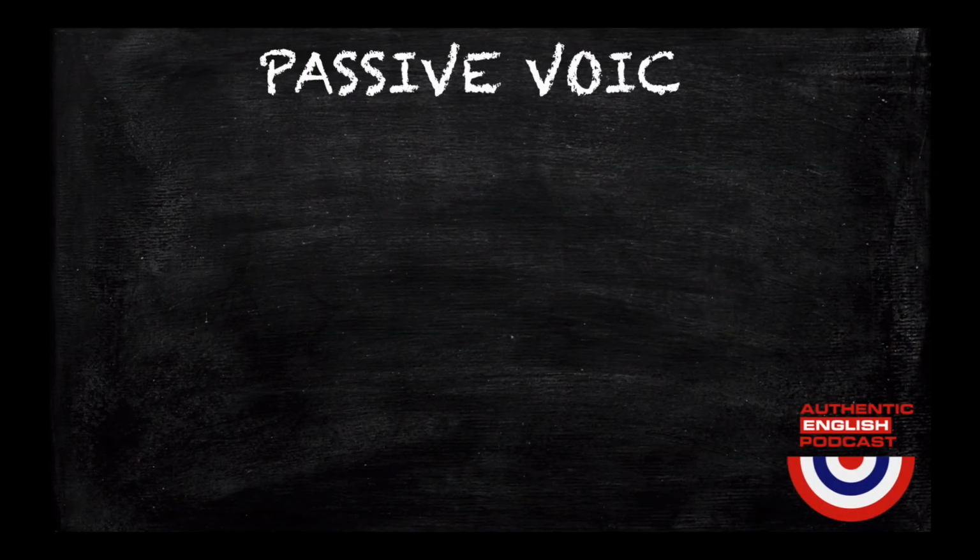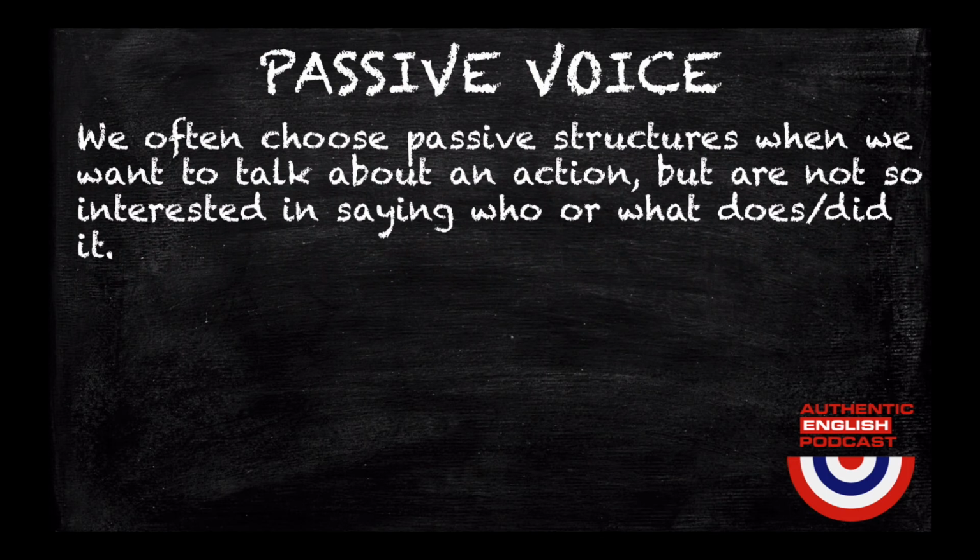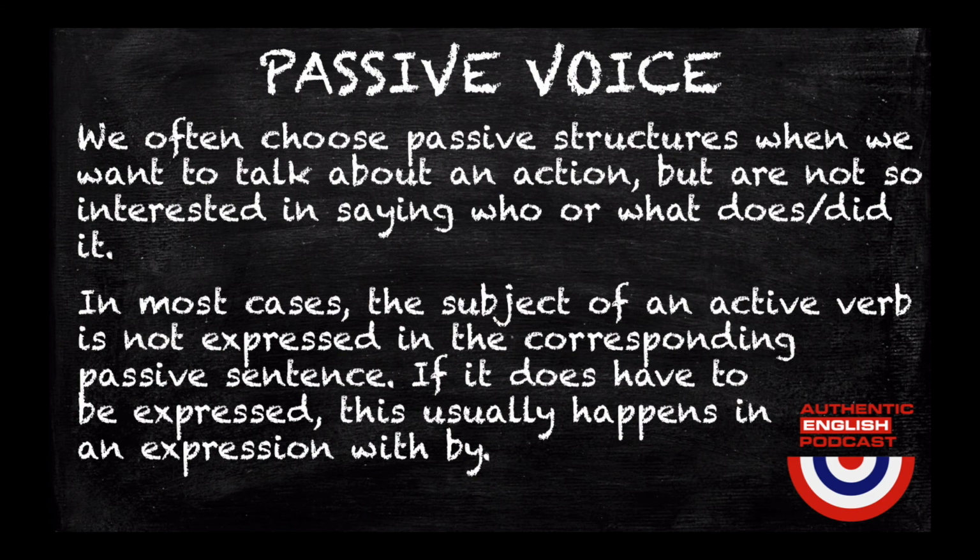When is the passive voice used? We often choose passive structures when we want to talk about an action, but are not so interested in saying who or what does or did it. In most cases, the subject of an active verb is not expressed in the corresponding passive sentence. If it does have to be expressed, this usually happens in an expression with by.